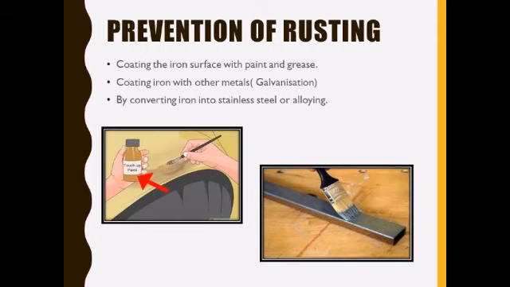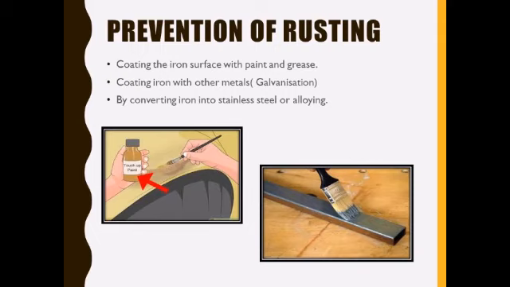You all must have seen that we paint or use grease to prevent rusting of iron objects, and machine parts or tools are coated with a thin layer of grease or paint, and this prevents them from coming in contact with air and moisture, and hence rusting can be prevented.